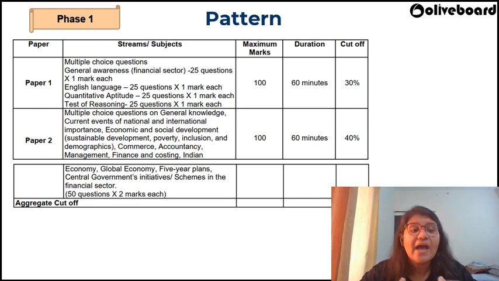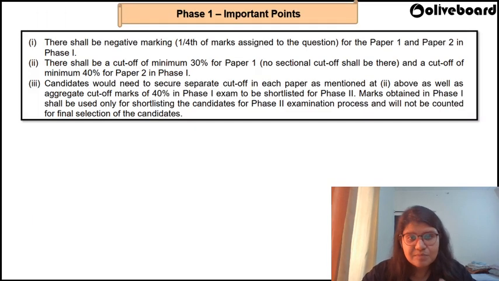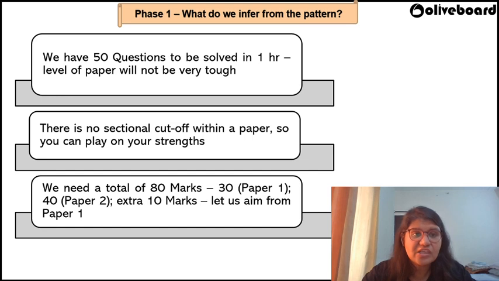Okay. Now, have a look at one other thing, which is the aggregate cutoff. Okay. Individually, you need to score 30 percentage in paper 1, 40 percentage in paper 2, but the aggregate cutoff stands to be 40 percentage in total. That means out of 200 marks, you need to score 80. Okay. Now, this brings me to one point. Let me just take you there. See the third point on your screen.